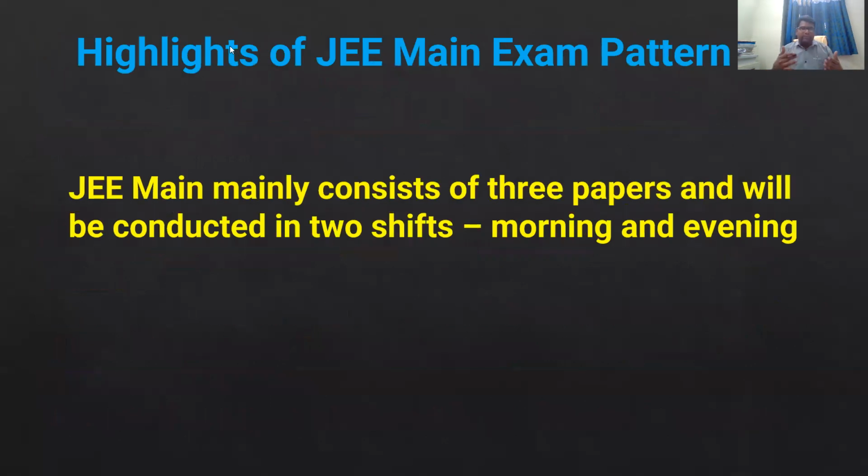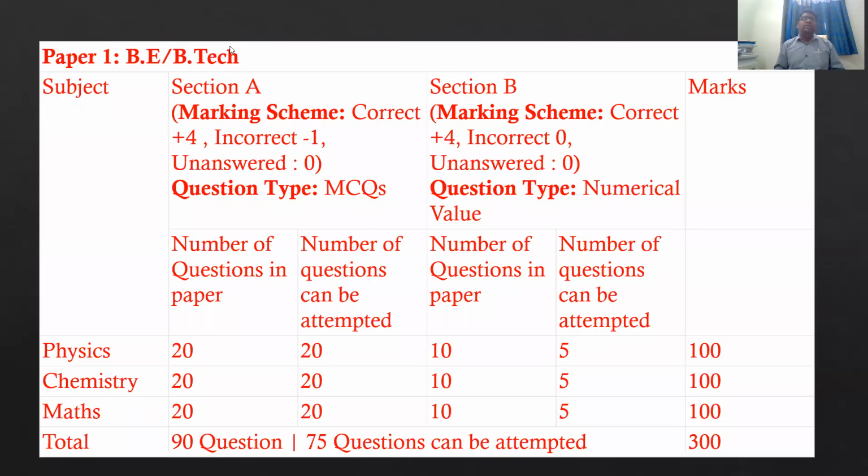So what are the highlights of the JEE Main exam pattern? JEE Main mainly consists of 3 papers, conducted in 2 shifts, morning and evening, students. In paper 1, for BE and BTech, section A: what is the marking scheme? A correct answer is +4 and an incorrect answer is -1. Here in section B, the marking scheme is correct answer +4, incorrect is 0.